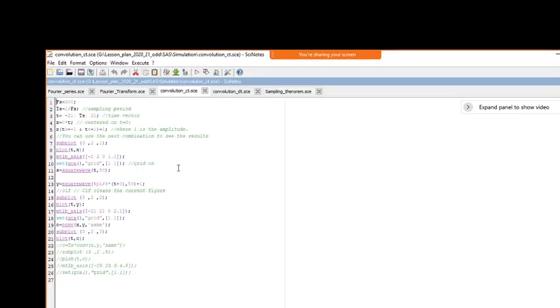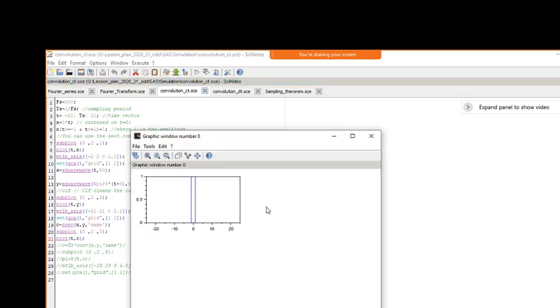I have taken some finite duration of the signal, that is t equal to minus 1 to plus 1. I have plotted that one, and similarly I have plotted a square wave, and I have used the convolution command. You can see the convolution command. This will give the convolution of whatever signals x and y. Now if I execute, you will come to know what type of signals I have defined.